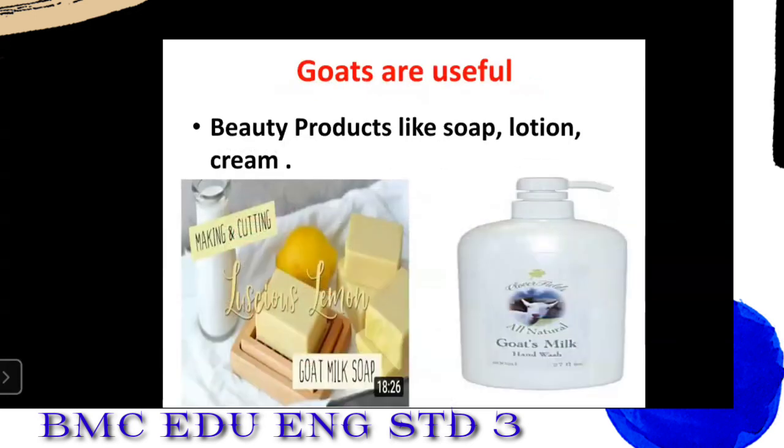Next one, goats are useful for beauty products like soap, lotion, cream. You must not be knowing, student, but many soaps which are very good for our skin are made from goats. Okay, and here goat lotion and cream also we get. Now here is a picture of a hand wash which is made from the goat. Okay, hand washes are also made from goats. It's the product of a goat. So see how goats are useful.